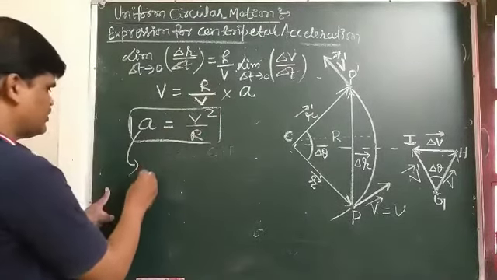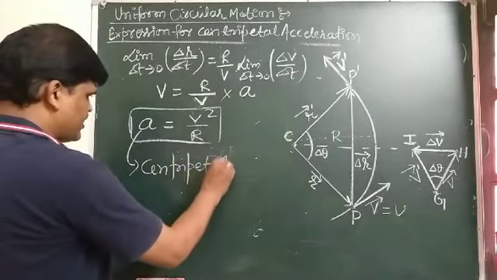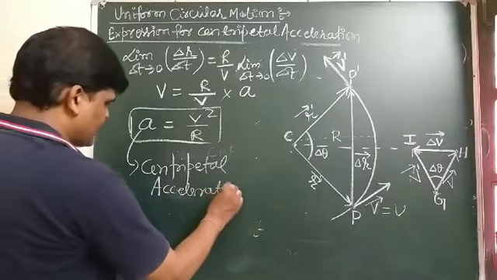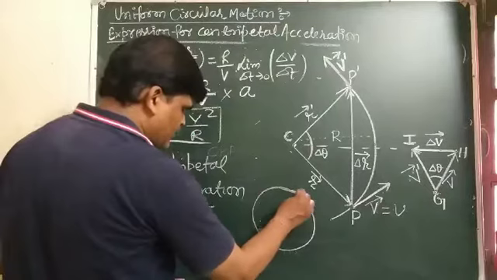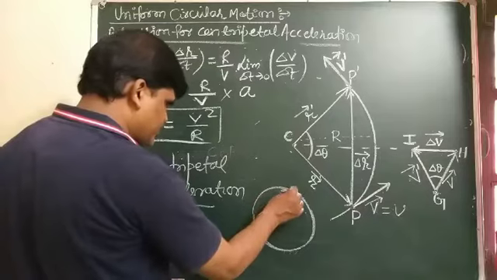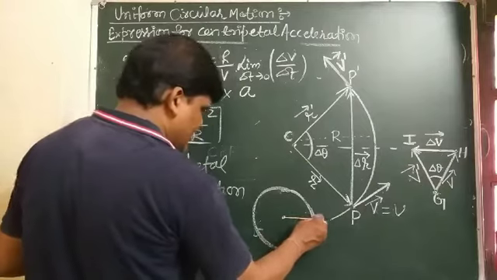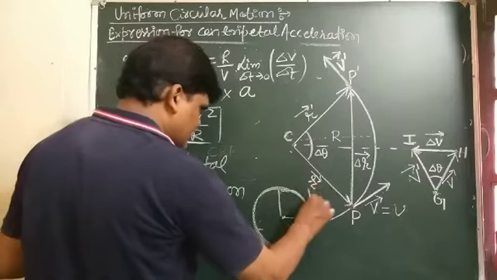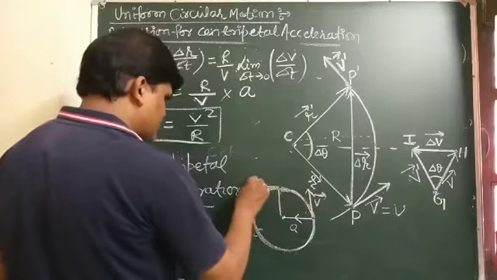This acceleration is known as centripetal acceleration. Regarding its direction, when an object moves in a circular path with constant speed, doing uniform circular motion, at every point the velocity vector is V, and here V dash.